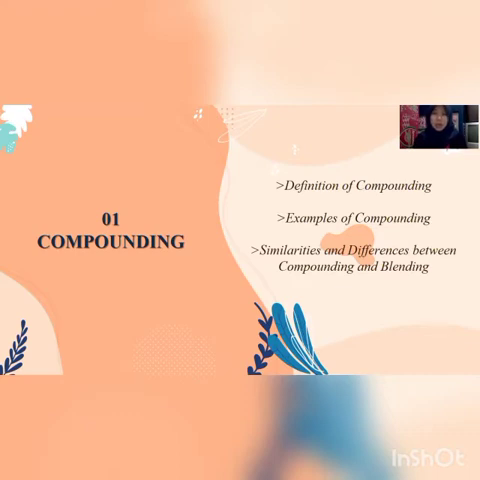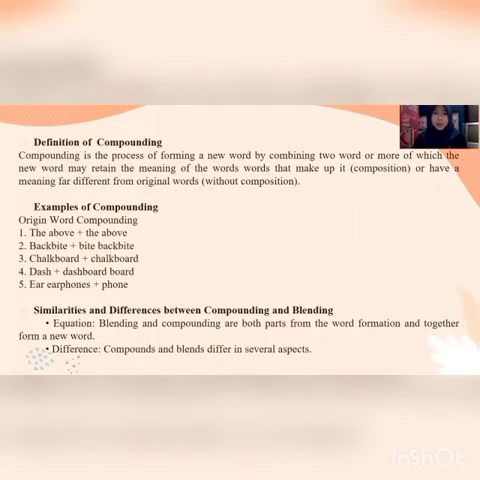I will explain the first material, that is compounding. The definition of compounding. Compounding is the process of forming a new word by combining two words or more, of which the new word may retain the meaning of the words that make it up, or have a meaning far different from the original words.